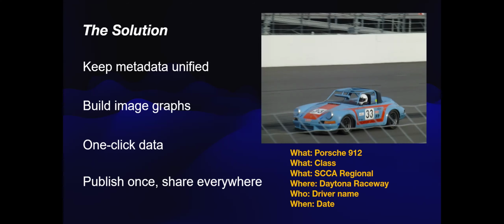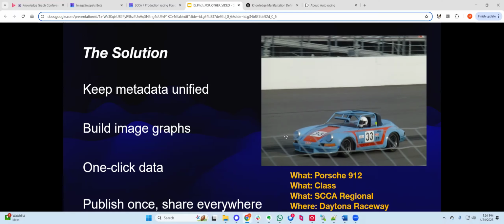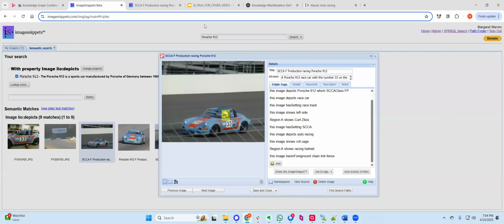AI can get us a long way, but let's look at this example in this slide. Here the image is in the ImageSnippets interface where the graph can be built by users with very little knowledge of understanding triple stores or RDF. The human here who described this image is a subject matter expert. They know about this image.